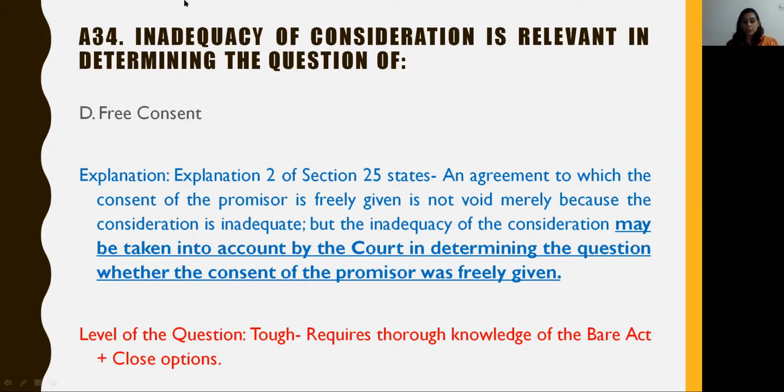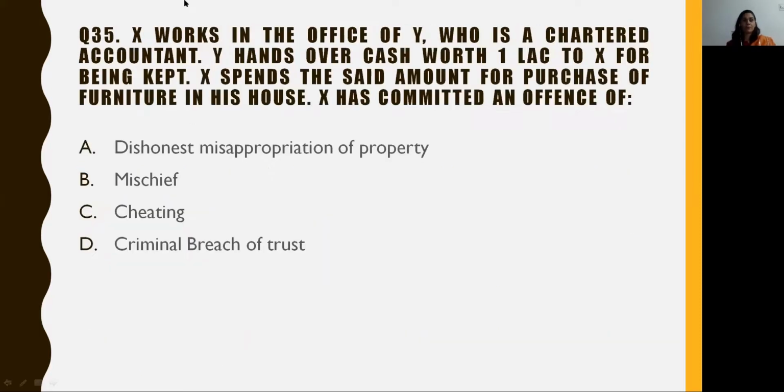The level of this question is tough. It requires thorough knowledge of the Bare Act, and the options are very close, and that is why it becomes difficult to analyze what exactly the answer could have been.